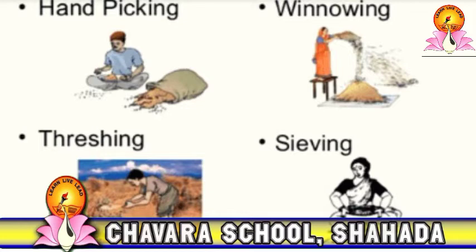Your mother might be doing this method at home. When she brings the grains, how does she do it? When we bring grains from the market, do we use them directly like that? No, we remove the husk which is present inside. Then we remove the stones present inside, and whatever impurities are not useful, we remove and throw out by the hand picking method, sieving method or winnowing method. Here we have the picture of all three methods.